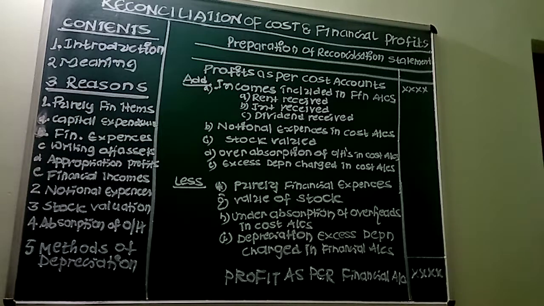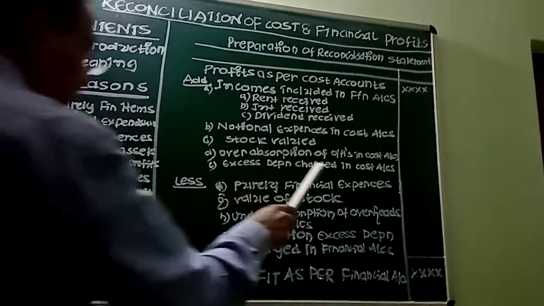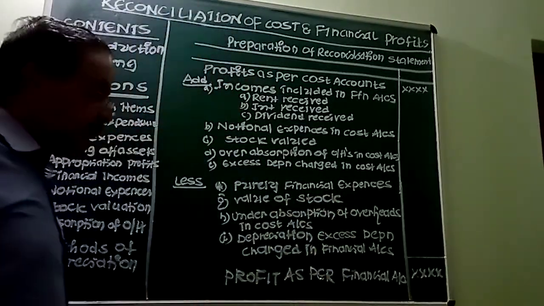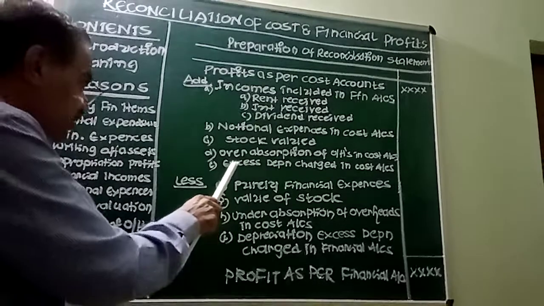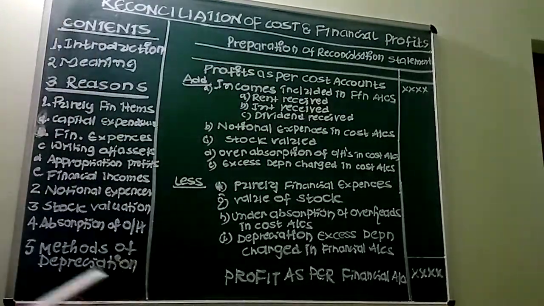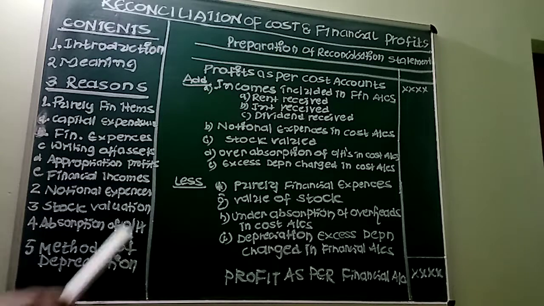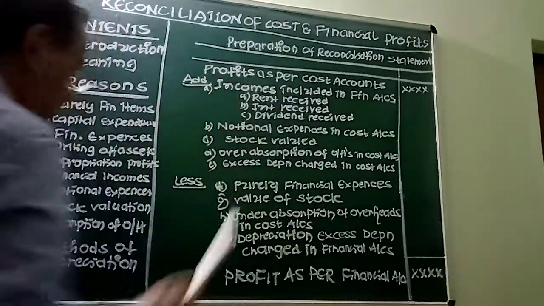The last one to be added is excess of depreciation charged in cost accounts. Where the depreciation is more in cost accounts, or the depreciation is less in financial accounts, we have to take that, or we can take the difference in the amounts charged also. These are some of the items which are to be added.